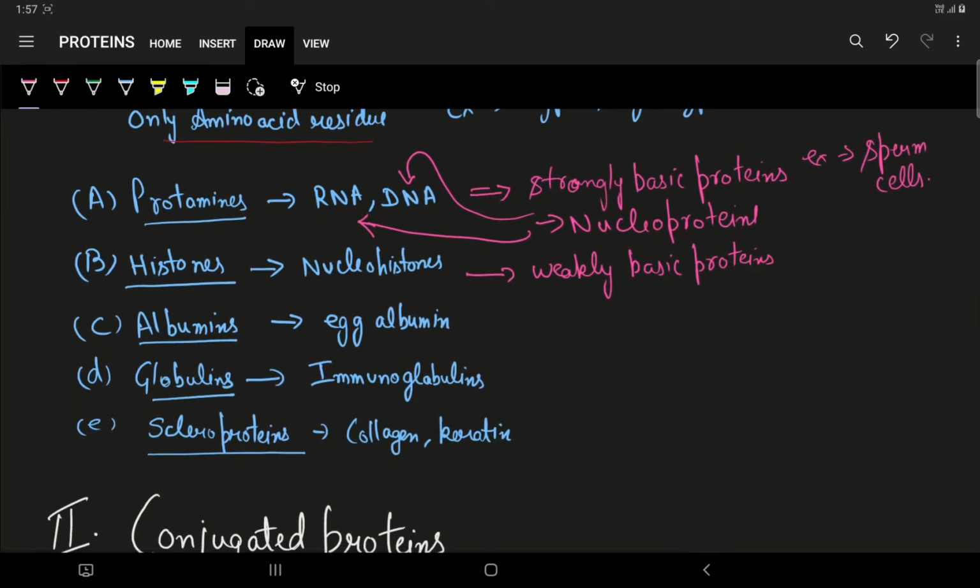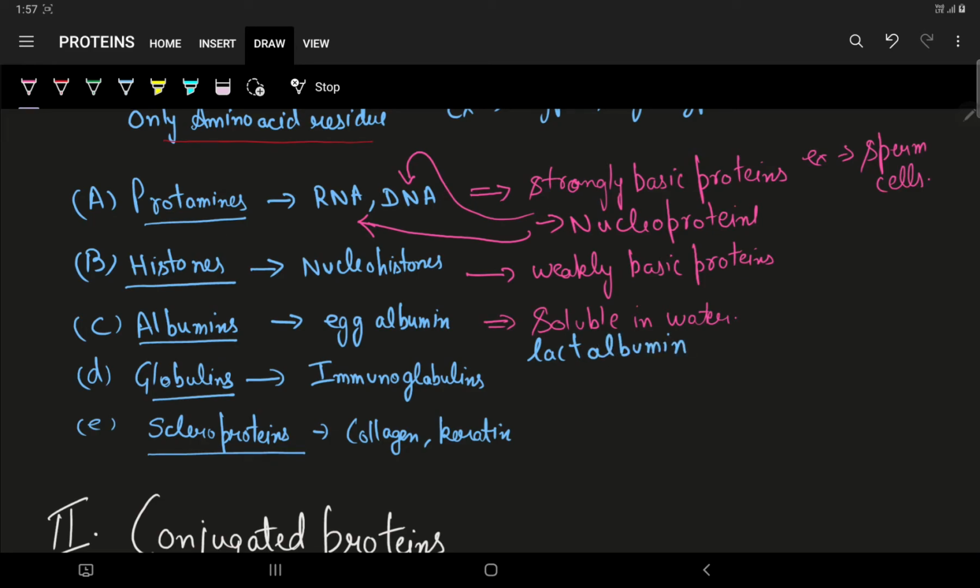Next comes the albumins. These are soluble in water and also in dilute solutions of acids. Coagulable by heat and precipitated with saturated solution of salts such as ammonium sulfate. Examples contain the egg albumin, and further we can say lactalbumin also. So these are all the albumins.